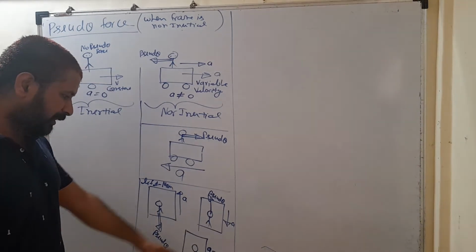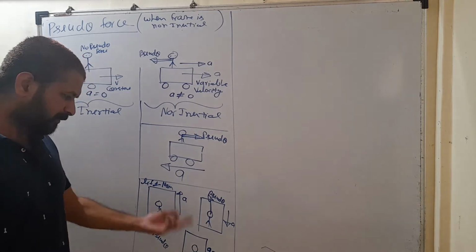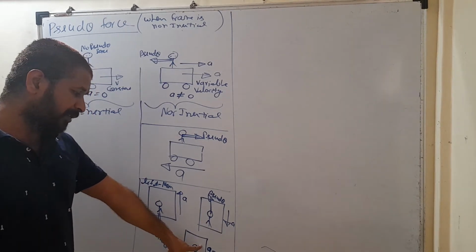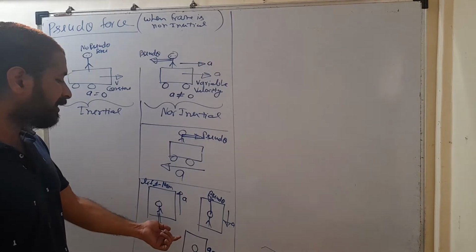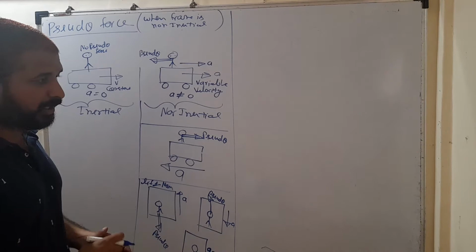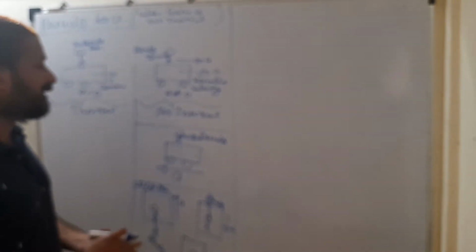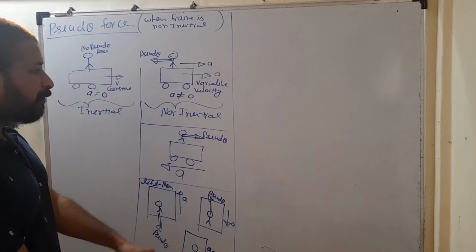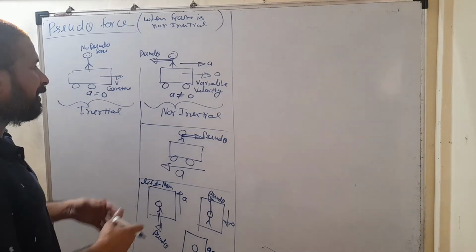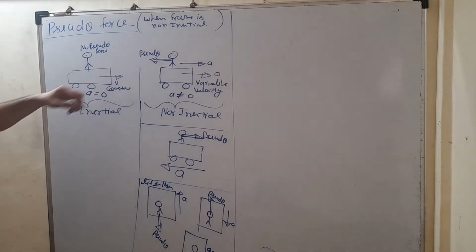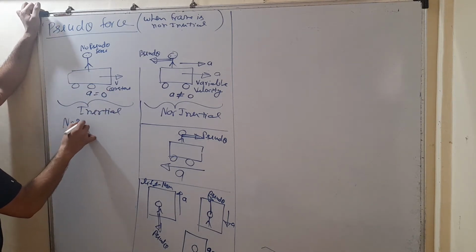And in the third case, that frame is moving with some constant velocity. It is not a stationary frame. It is moving with some constant velocity. In that case also, that frame is inertial. तो यहाँ पे हम ये नहीं बोल सकते कि अरे that moving frame is always a non-inertial. If that moving frame is accelerating frame या accelerated frame, then only you can say it is a non-inertial frame. If that moving frame is moving with some constant velocity, in that case it is inertial only. वहाँ पे हम ऐसा नहीं बोलेंगे वो non-inertial है. So here, if this car is moving with constant velocity, it is inertial, so no pseudo force.